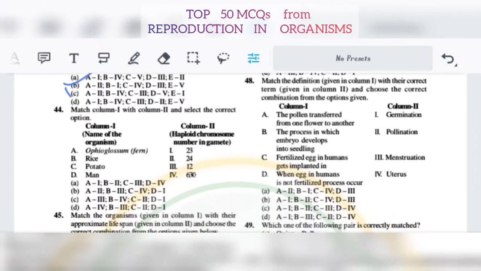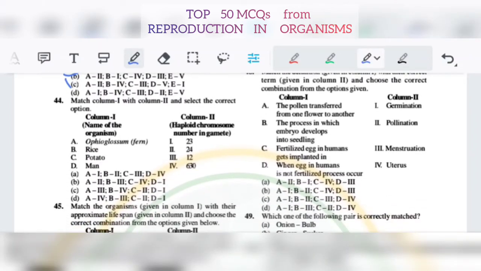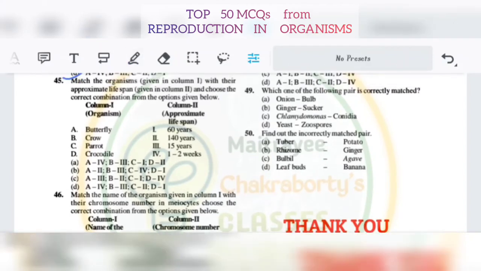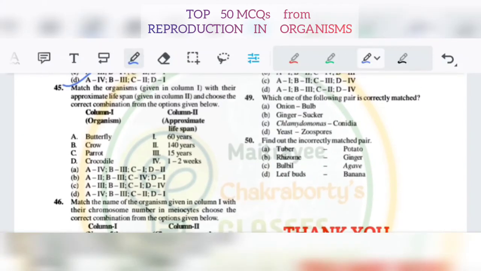44. Again it is coming Ophioglossum, rice, potato, man: 23, 24, 12 and 630. So 44 it will be D. 45. Butterfly, crow, parrot, crocodile: 60 years, 140 years, 15 years, 1 to 12 weeks. 45 again it will be D.